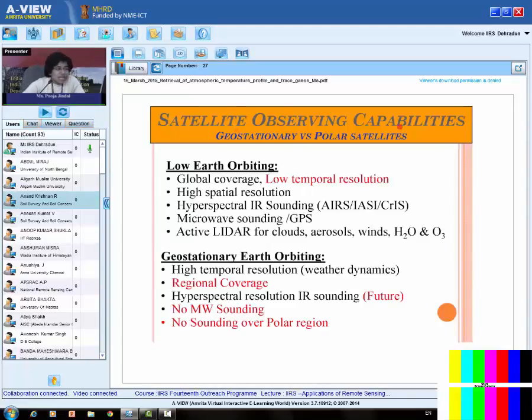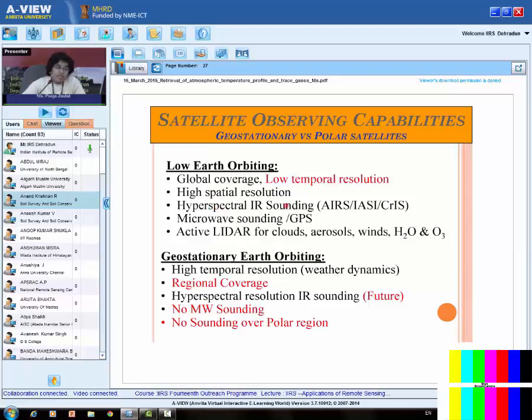Then comes the satellite observing capabilities, geostationary versus polar satellites. For the sounder, if I have the sounder, whether it is better at the low Earth orbit or at the geostationary orbit, that's what we will see here. In the low Earth orbit, that is polar satellite, it can give us global coverage, but it will have lower temporal resolution. But it will give high spatial resolution because they are near the surface.